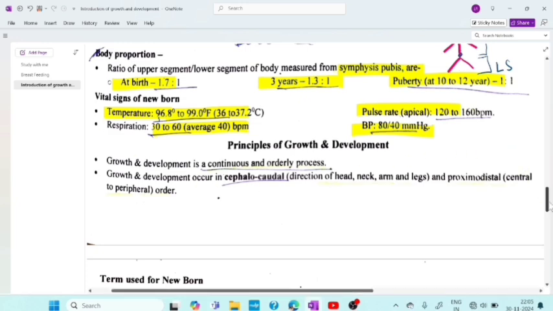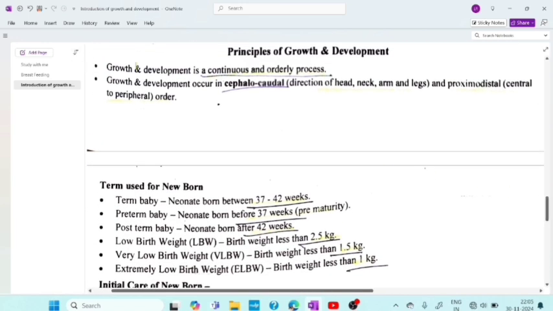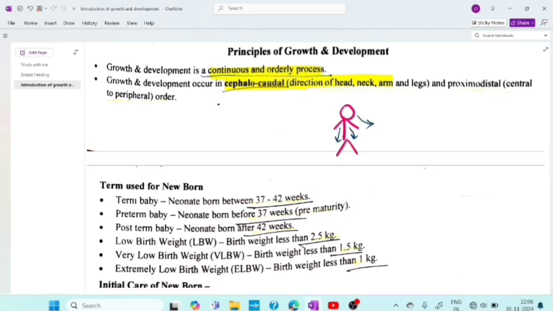Now coming to the basic principles of growth and development. What are they? Now see, growth and development is a continuous and orderly process. Growth and development occur in cephalocaudal direction, that is head to neck, arms and legs. So if you are drawing a diagram, like this it will be cephalocaudal. And what is proximodistal? That is also central to peripheral order. So this is the order you have to remember for growth and development.